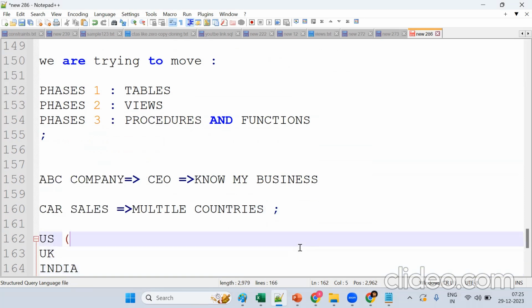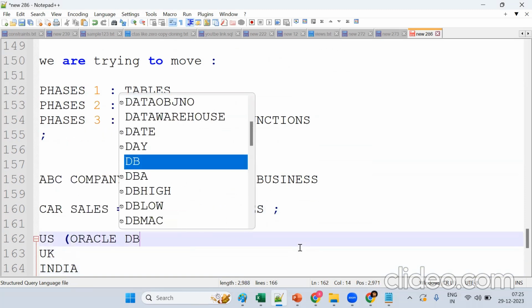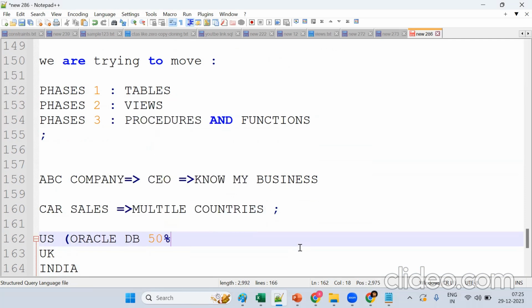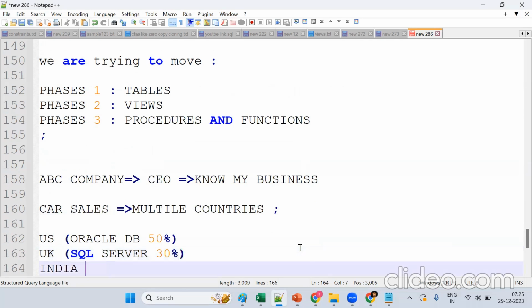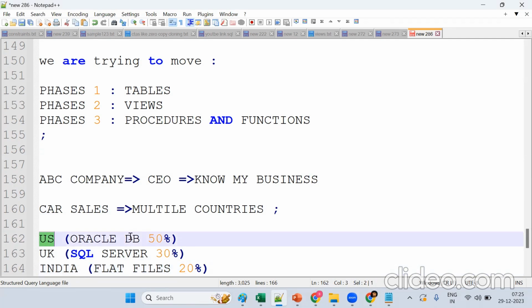Now in the US, the data is in an Oracle database. Assume it's a 50% share. In the UK, it is in SQL Server, 30%. In India, it is in flat files, in the format of CSV files, 20%. Suppose I'm the company CEO and I want to know my business. Do I need to consider only one country or the entire region? Entire region, yes. So I want 100% of the data, but the data is in an Oracle database, SQL Server, and files.